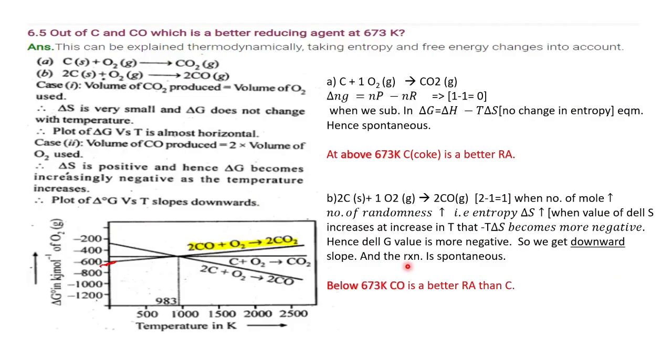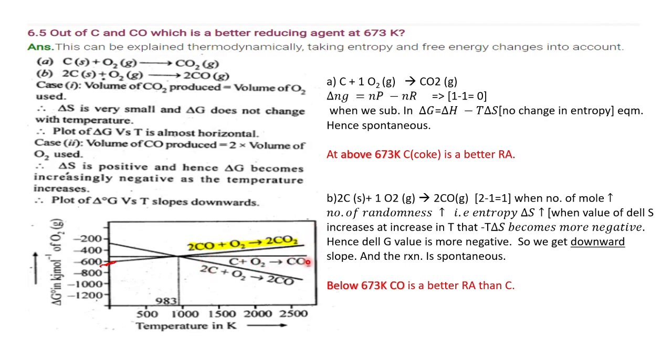Then, out of carbon and carbon monoxide, which is a better reducing agent at 673 Kelvin? That also I have explained. Based on this, all these I have explained in the chapters. If it is assumed at 673, above it means it is going towards the positive side, so this is not applicable.